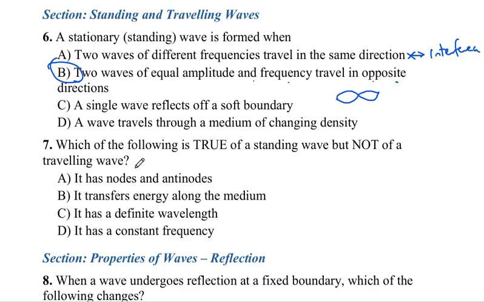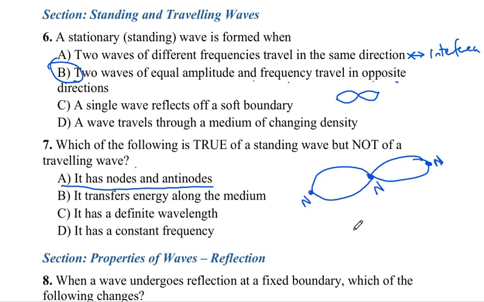Now, number 7, which of the following is true of a standing wave but not of a traveling wave? Okay, A says it has nodes and antinodes. B, it transfers energy along the medium. C, it has a definite wavelength. D, it has a constant frequency. The answer to this question is A. Every standing wave is characterized by nodes and antinodes. That point where they meet is what we call a node. This is a node and this is a node. Then this up here we call an antinode.